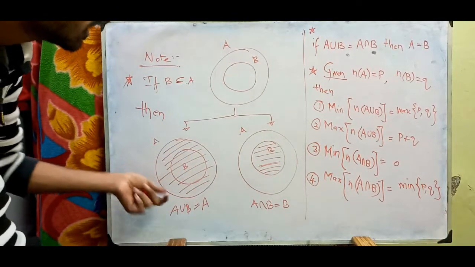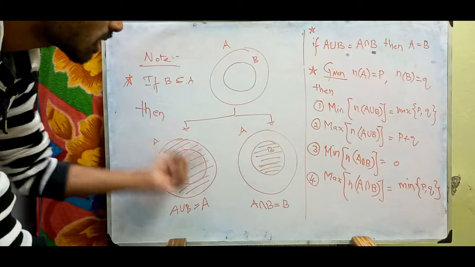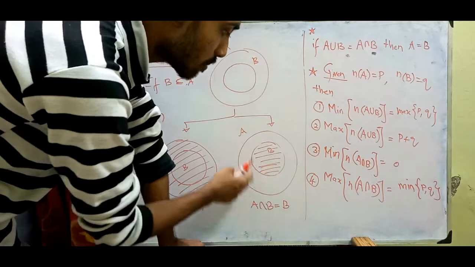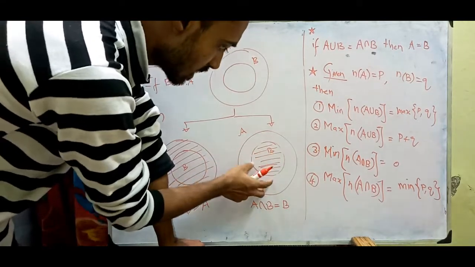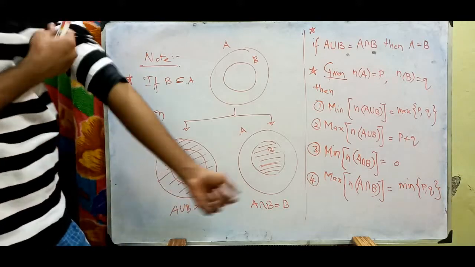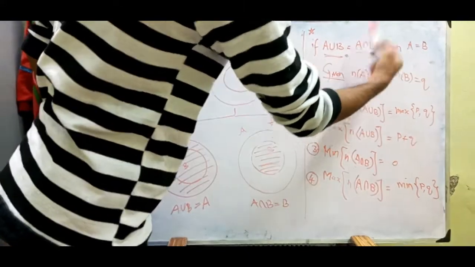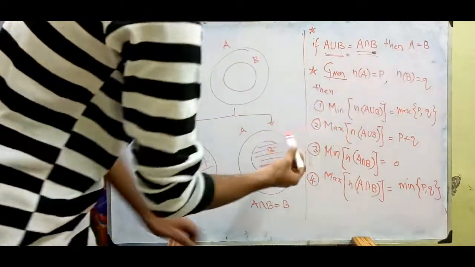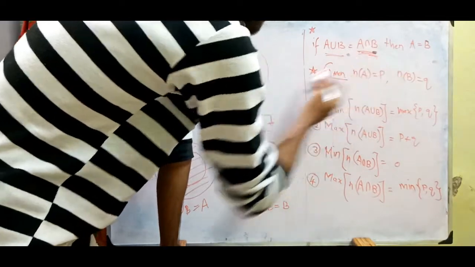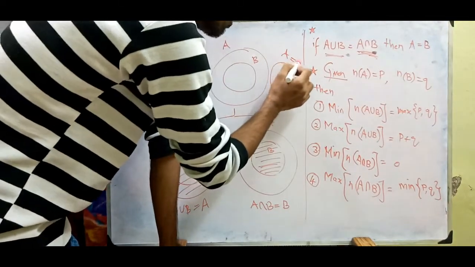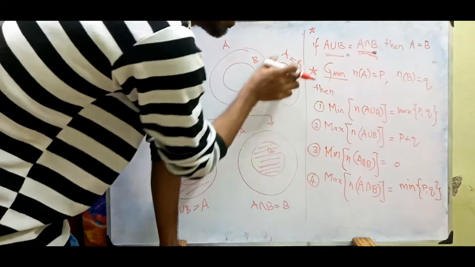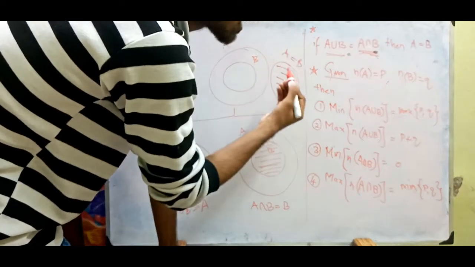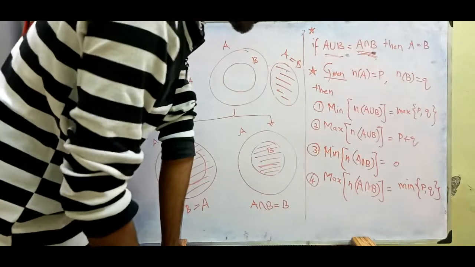If I take the union of A and B, it is nothing but the whole set A. If I take the intersection, that is, only the common portion, from the whole set A I get the set B. If A union B and A intersection B are equal, then we can say the sets A and B are equal. The A set as well as the B set are the same thing. If you take the union or the intersection, both will be equal. That is what is given.